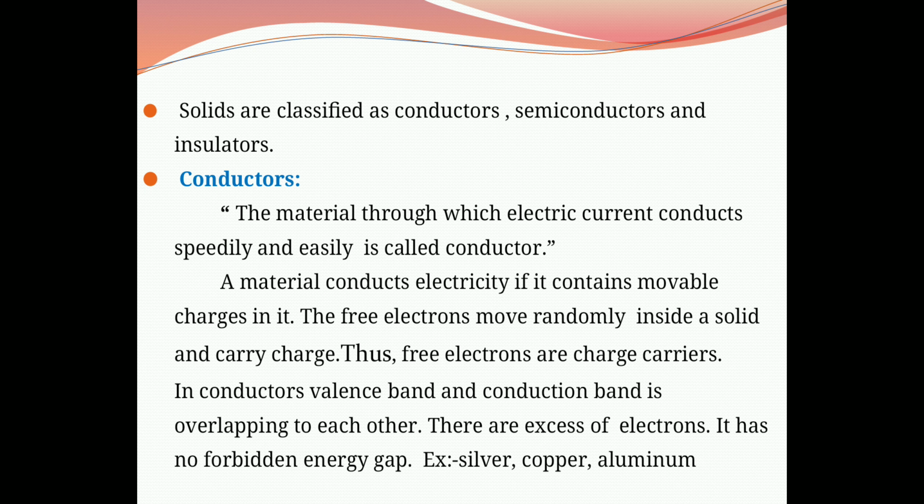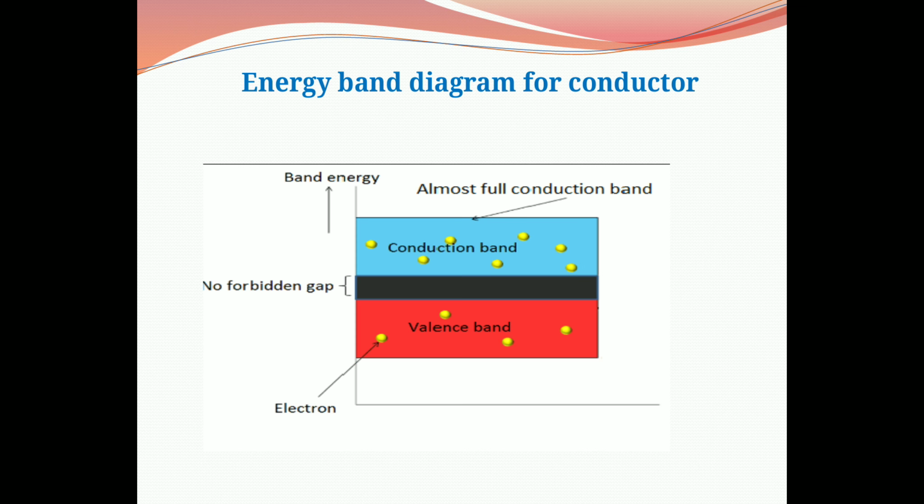In conductors, the valence band and conduction band overlap each other. There is an excess of electrons and therefore there is no forbidden energy gap in conductors. Examples are silver, copper, aluminum; all metals are called good conducting materials. This diagram shows the energy band diagram for a conductor.